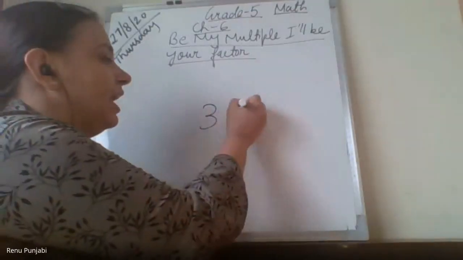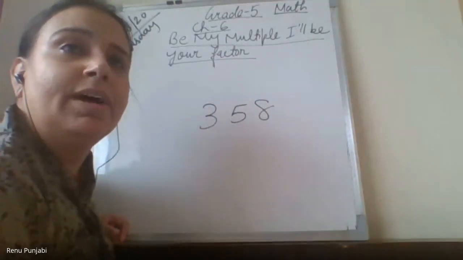You tell me any 4-digit, 3-digit, 2-digit number, any number. 3, 5, 9, 8. Can you see my board, everyone? Yes, ma'am.